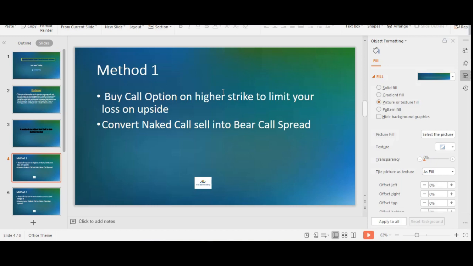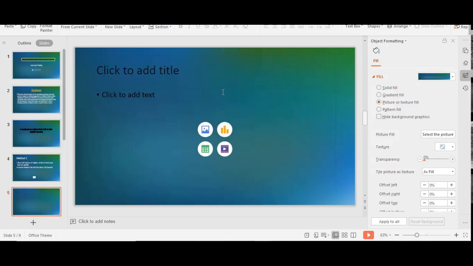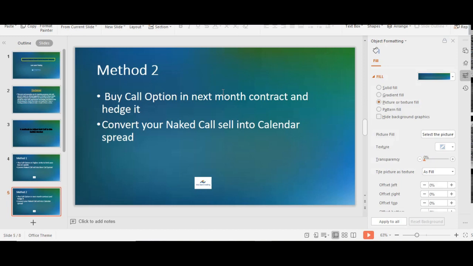Okay, so method number 1 is you can buy a call option on the higher side. Method number 2 is buy a call option in the next month contract. Instead of buying the call option in the same contract, same expiry, what you have to do is buy the next month's contract's call option.